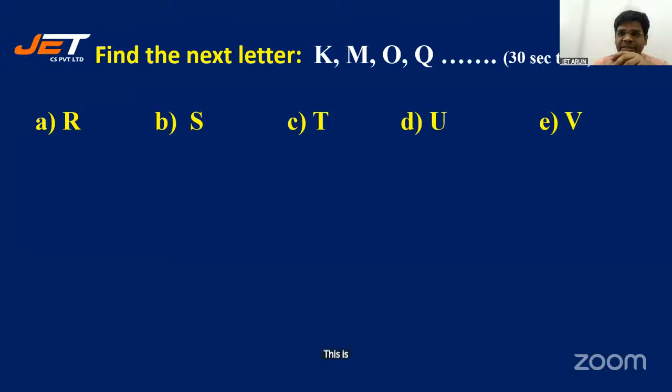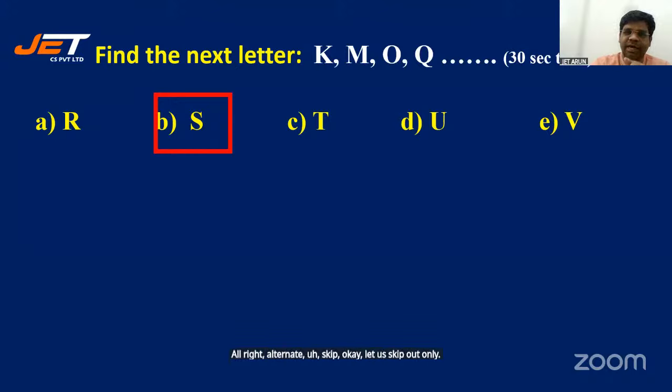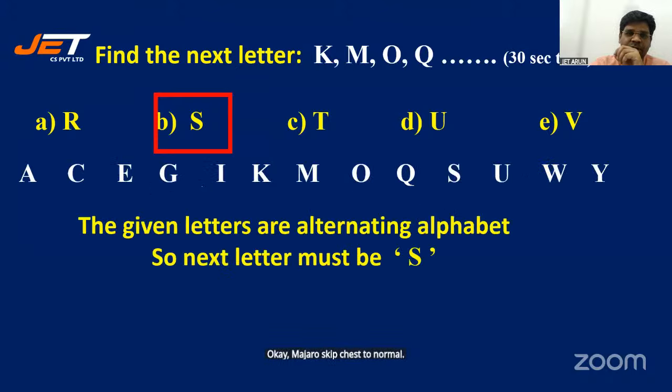This is easy. All right, I'll just give you 10 seconds for this one. 10, 9, 8, 7, 6, 5, 4, 3, 2, and 1. The answer is S. All right, alternate skip. K, L, M, N, O, P, Q, R, S. We are skipping one letter in between. The given letters are alternating alphabet, so the next letter must be S.